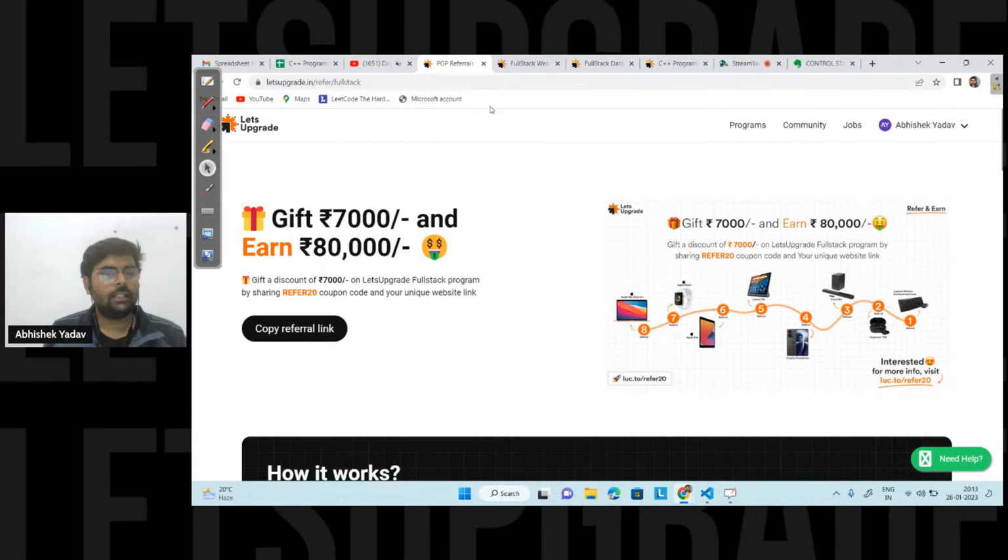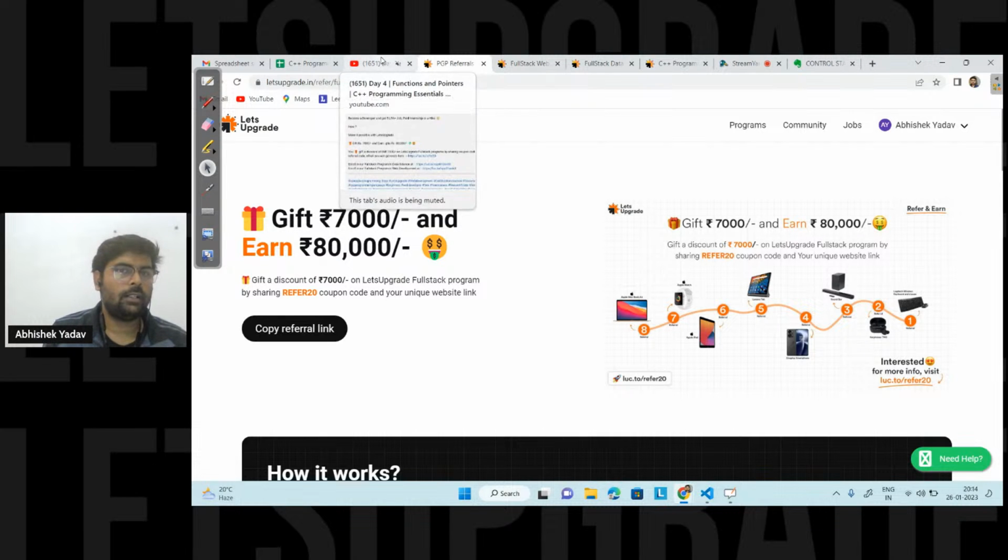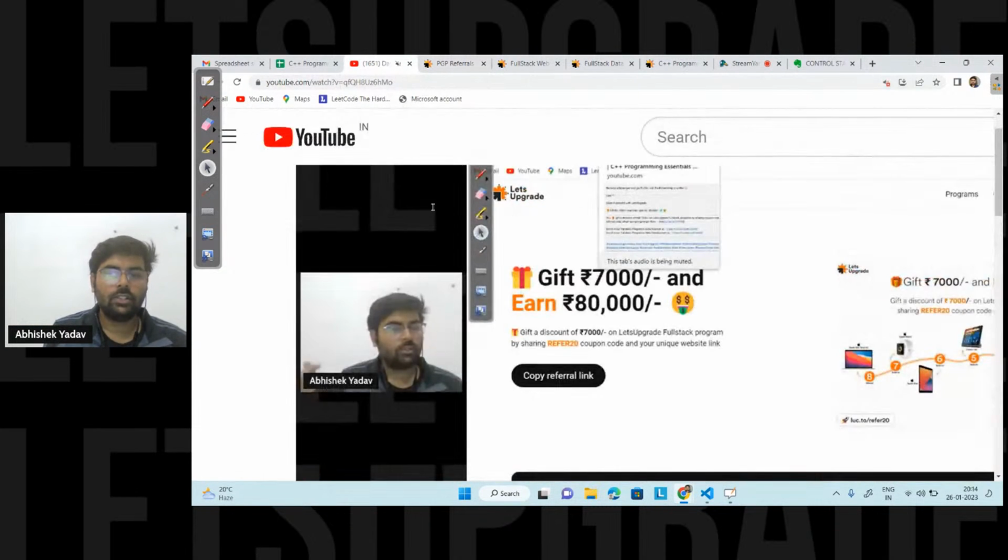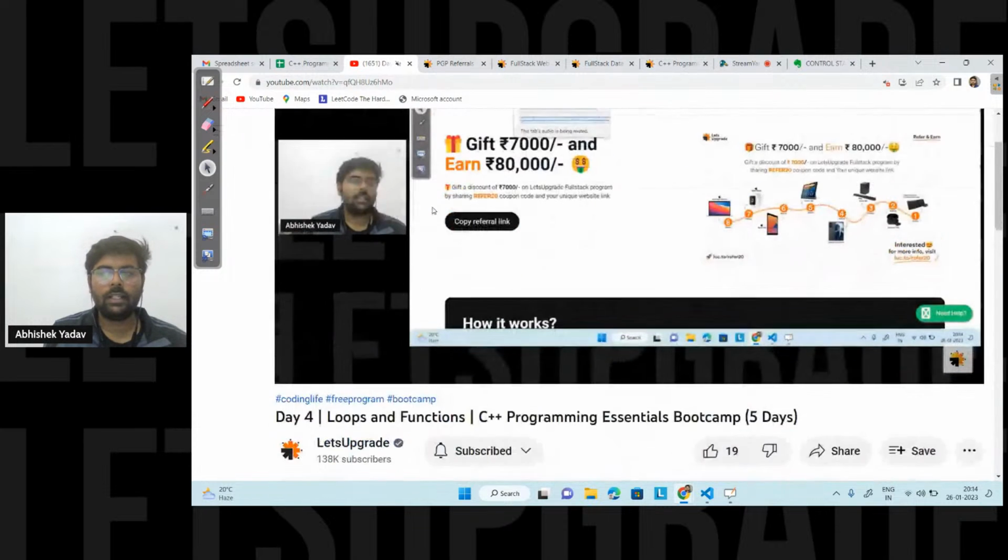Because in this boot camp, I can only discuss the basics in 1 hour, and it is not possible for me to go deep and discuss everything about this function, right? Similarly, there is a lot to discuss about loops, a lot to discuss about variables, and there is a lot to discuss about pointers and data structures. So if you are interested in a program, you can enroll and you will get the